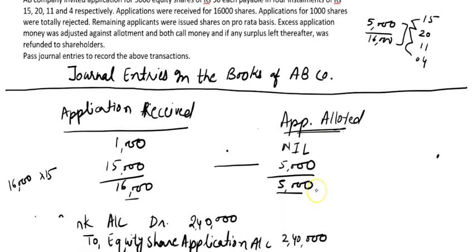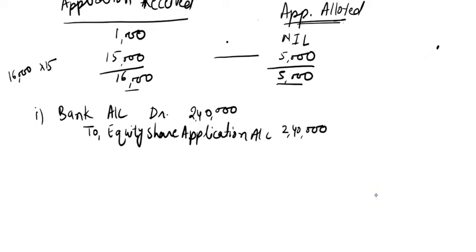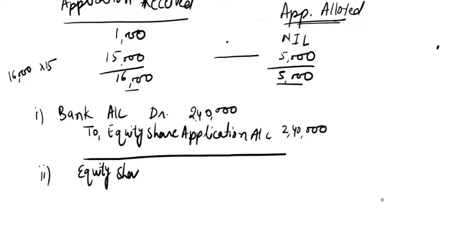Now we will adjust the excess money and transfer the share capital money. The second transaction will be equity share application account debit to equity share capital account.